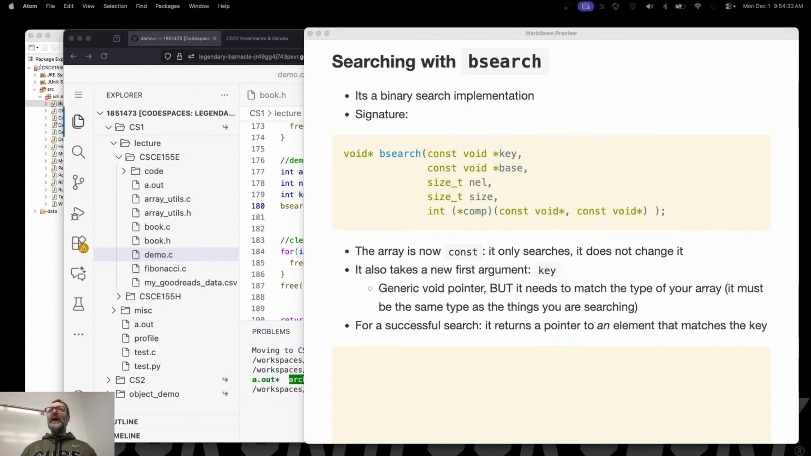What if there are multiple 8s? There are 5 8s in there. Which one does it return? I don't know. One of them, right? It's up to you to find out if there are multiple ones, and you're going to have to write your own searching algorithm to find them all, right?